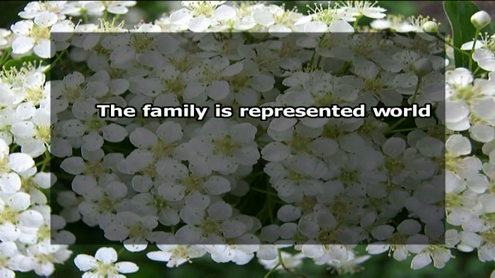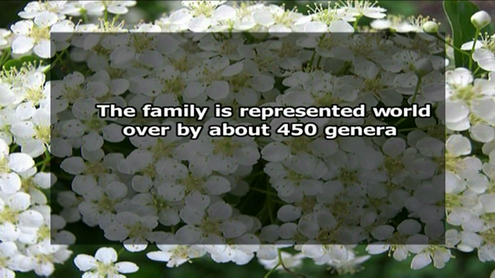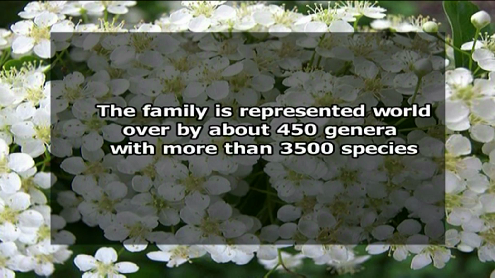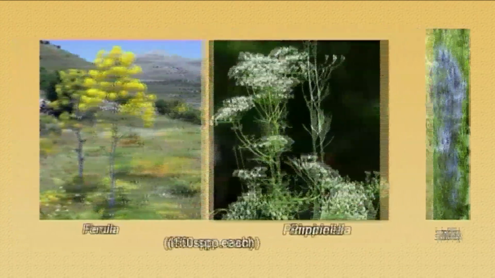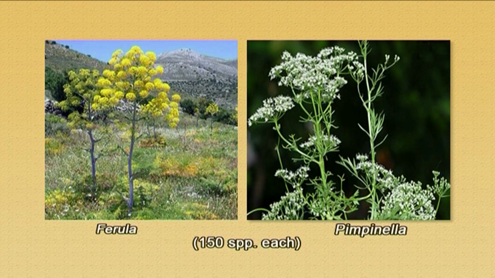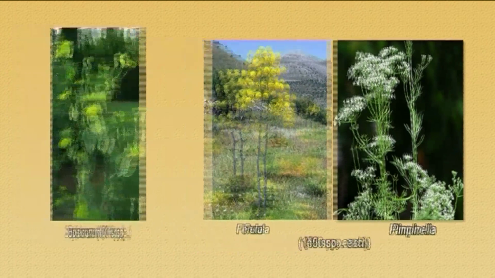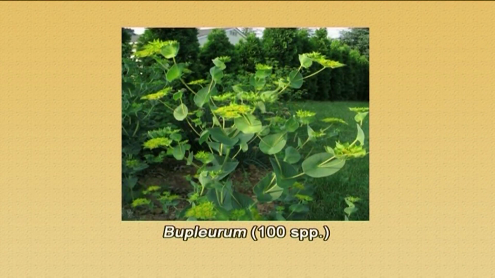At present, the family is represented the world over by about 450 genera having more than 3,500 species. Some of the species-rich genera in this family are Eryngium having 230 species, Ferula and Pimpinella having 150 species each, Bupleurum having 100 species.